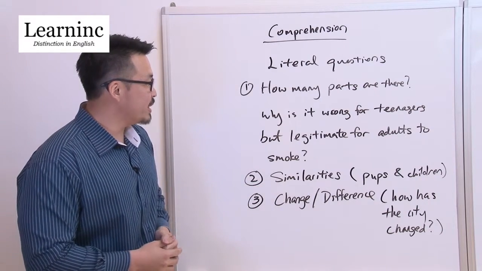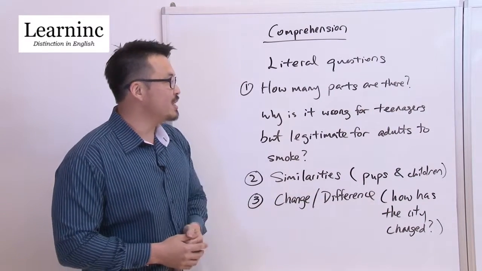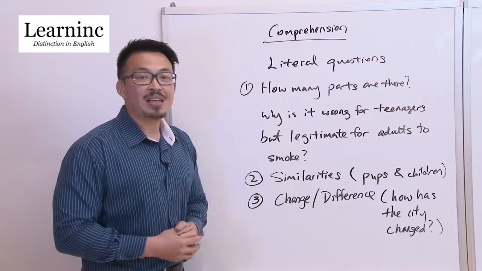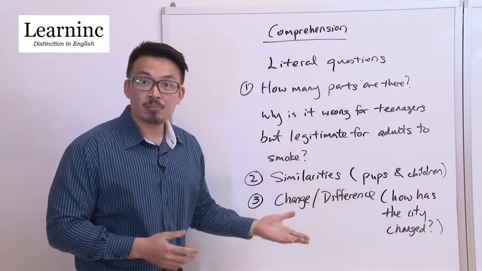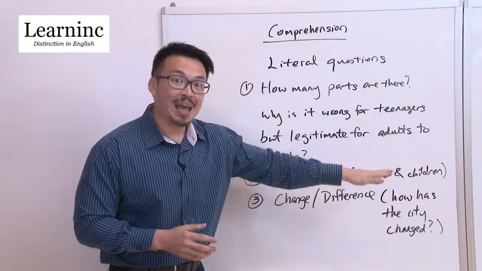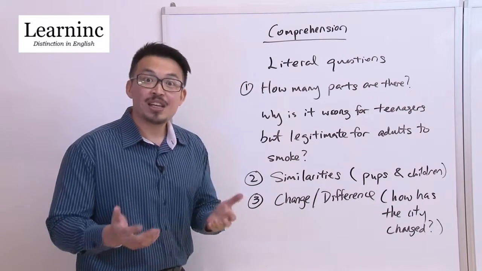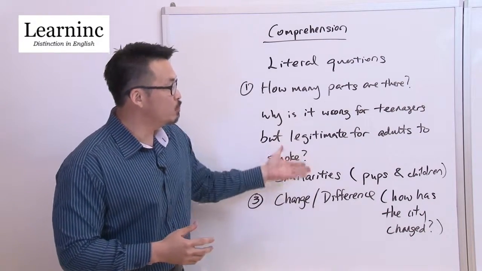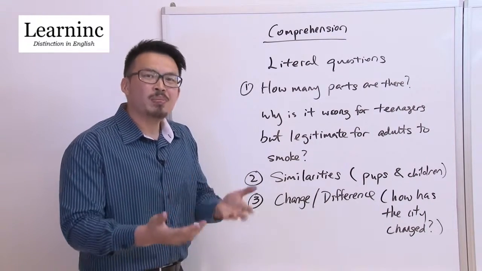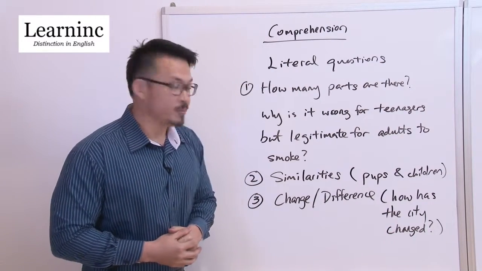Next, we'll also encounter questions that discuss similarities. For example, they could ask something like, what is the similarity between pups of hunting animals and children at play? We will find some characteristics which are common to both pups and children, and we'll use them in our answers. Generally, I would suggest using words like both. So both pups and children display a particular behavior or a particular urge, something that is similar. Find it out and we can write it down.